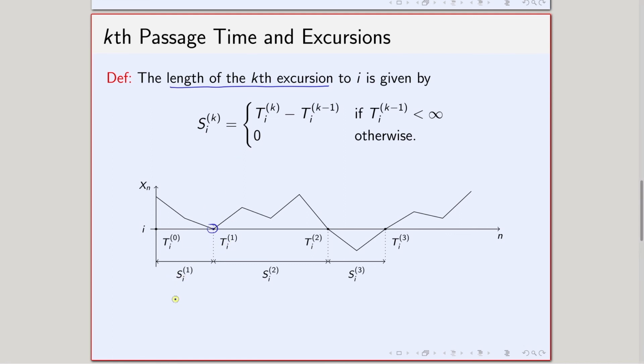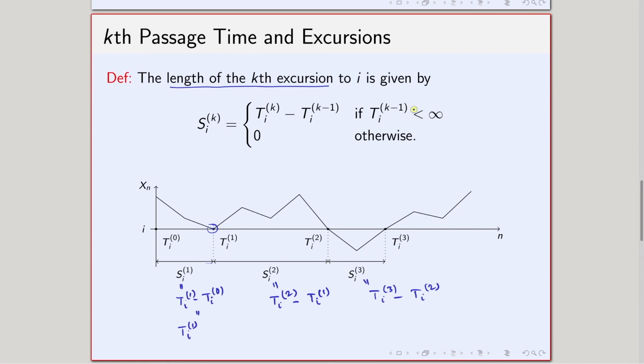So S_i^1 is nothing but T_i^1 minus T_i^0, and we know that T_i^0 is 0, so it is basically T_i^1, the time difference from 0 to the first visit. Then S_i^2 is T_i^2 minus T_i^1, the time difference here.